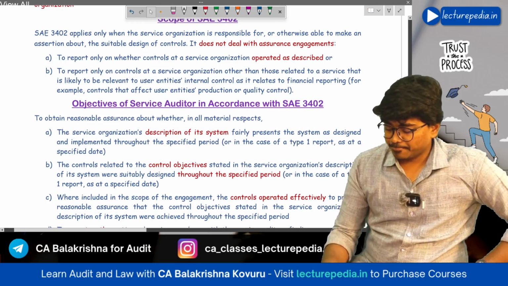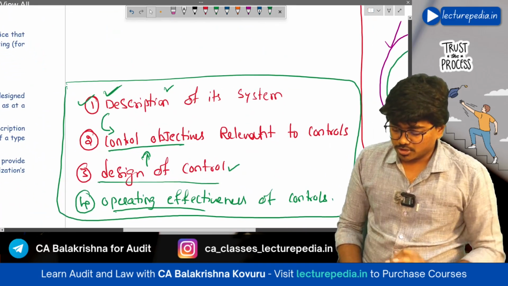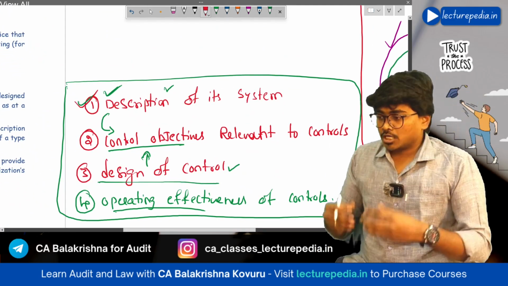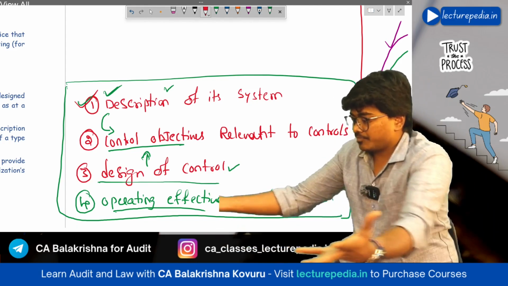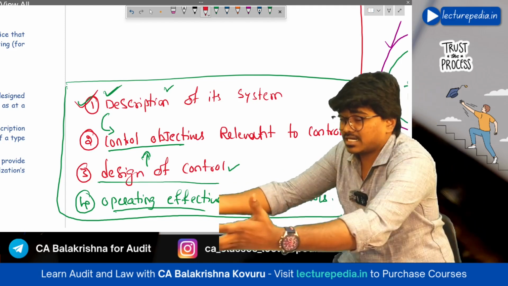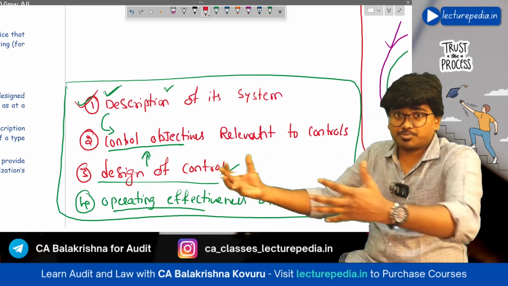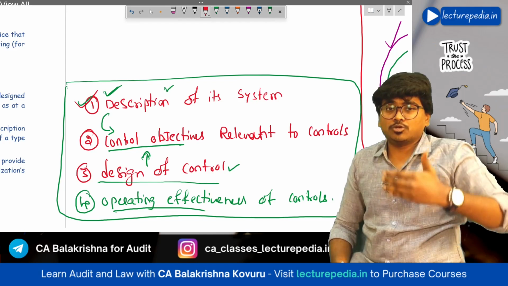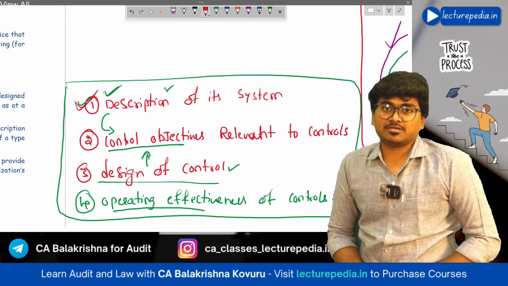Now if you see, there are 4 points that you need to remember. First point is description of system. Now service organization is there, it would have implemented the internal control system. Now how it has implemented internal control system, what is its structure, how it is working. With respect to all these, service organization will prepare a document. That document will be known as description of its system.